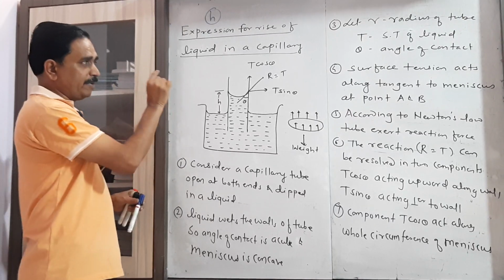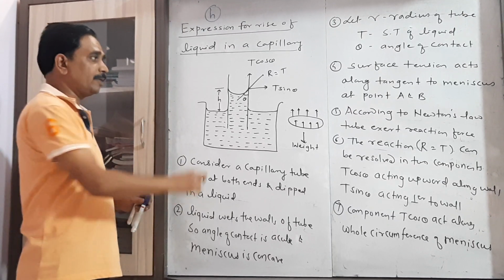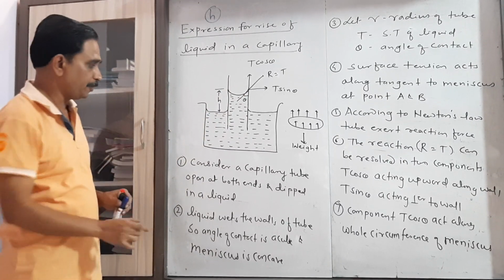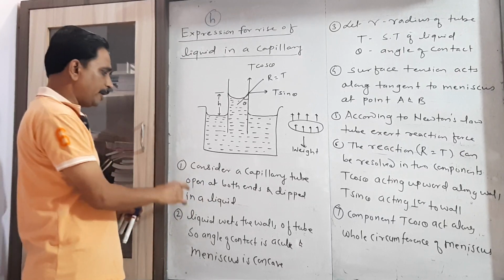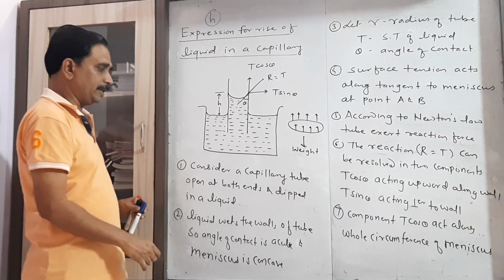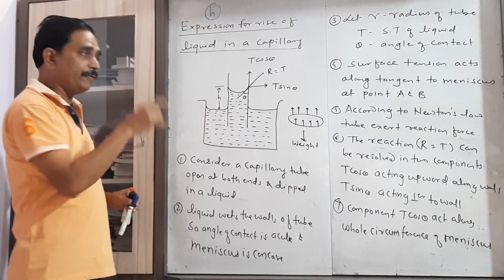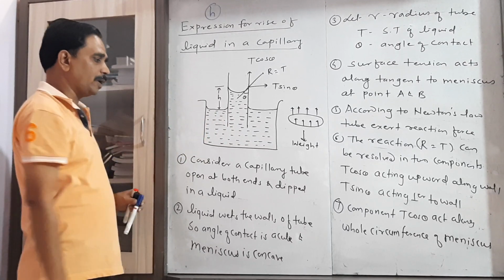a tube having a very small bore. So for our convenience, we just draw here a larger area of cross section of the tube. Consider a capillary tube open at both ends and dipped vertically in a liquid which wets the solid.